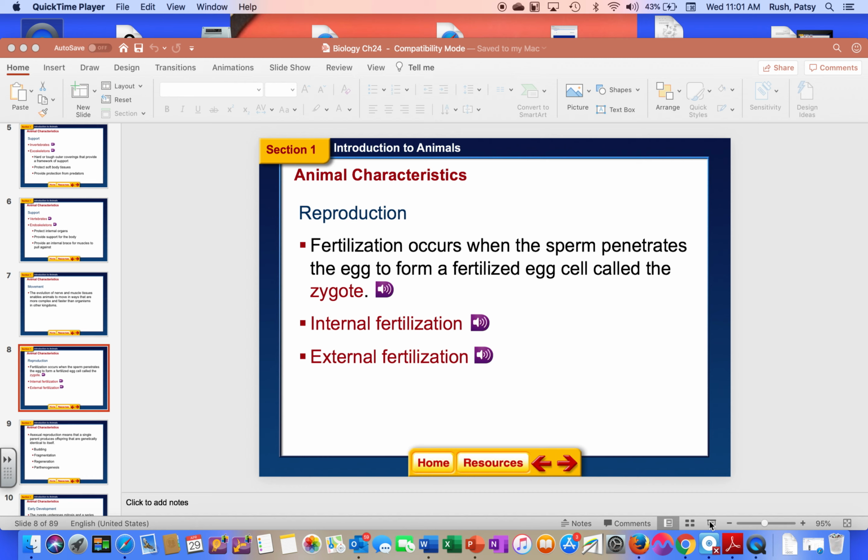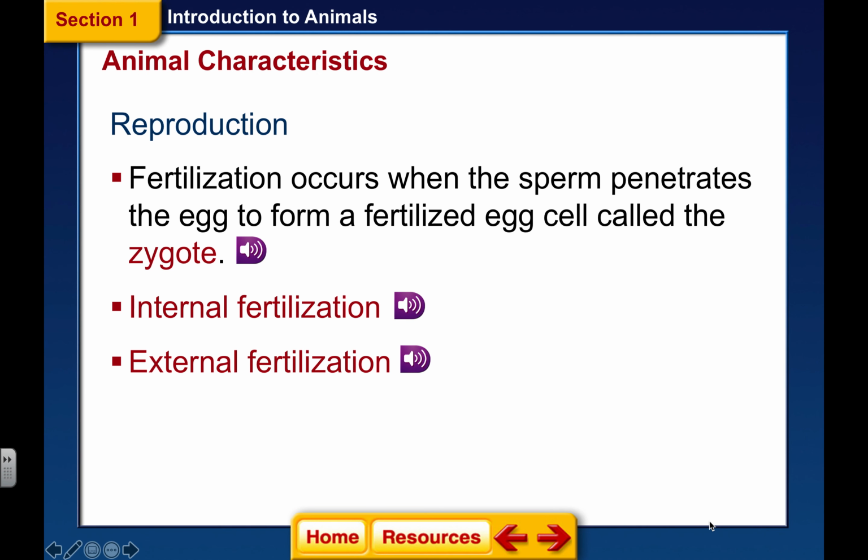Okay, fertilization is another component of Animalia that we need to discuss. Now, reproduction occurs due to fertilization. So, in order to perpetuate the species, obviously, we're going to have to reproduce. Fertilization occurs when the sperm penetrates the egg, and we have talked about that before.